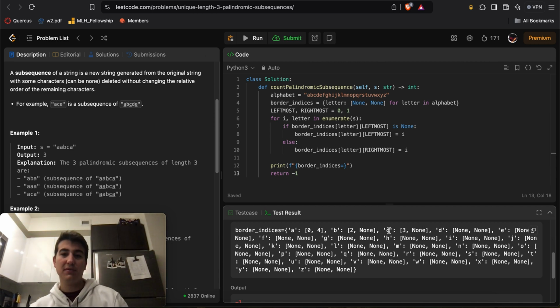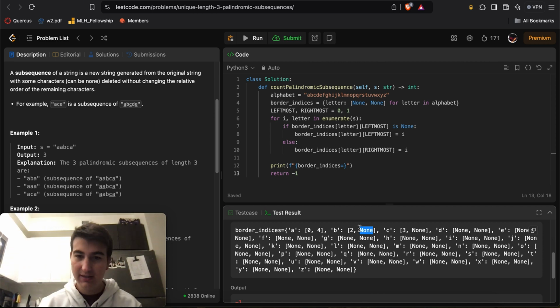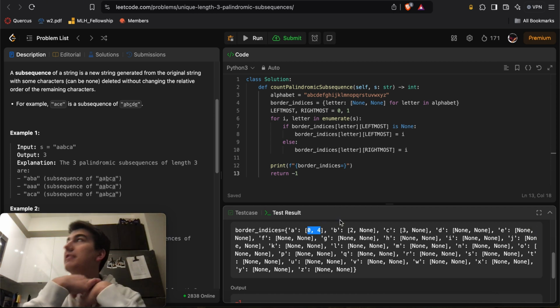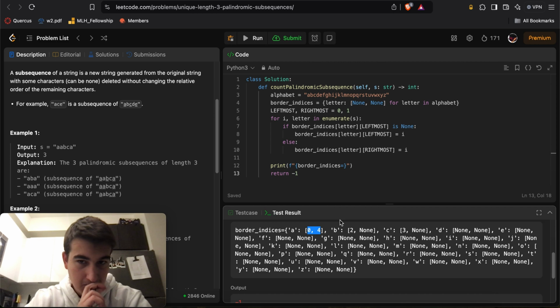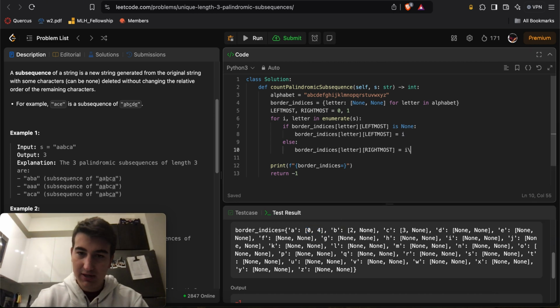So first of all, for something like B, we know that there's only one instance of it. So we know that there is no possibilities of a palindrome, right? And then for each one, we have to be careful about the indices that are between there, right? So here what we need to do is something like prefix.